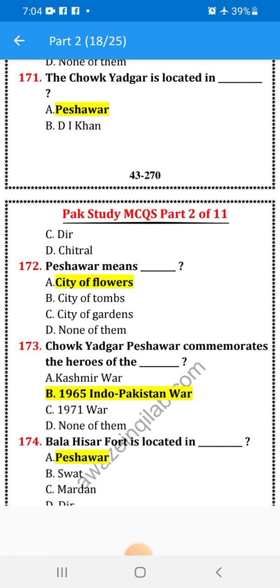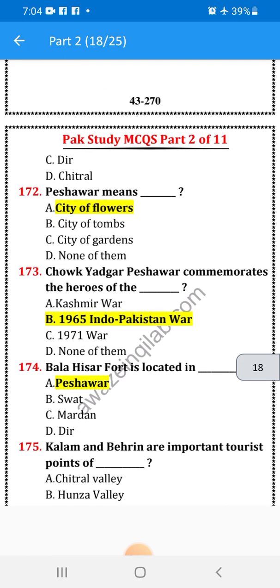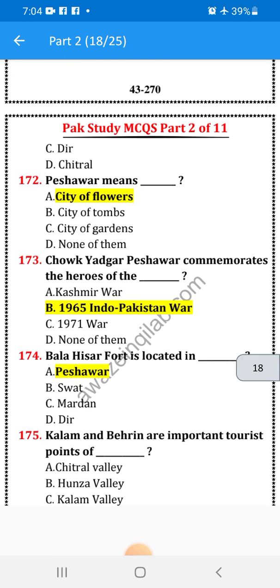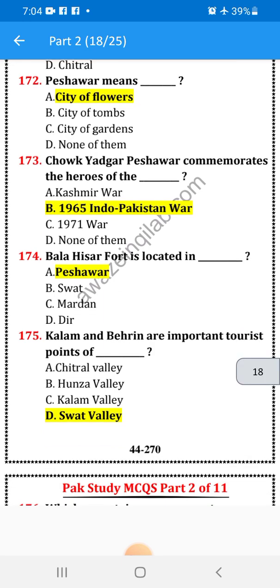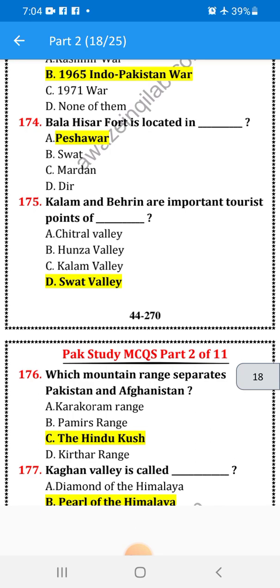Chowk Yadgar, Peshawar, commemorates the martyrs of the 1965 Indo-Pak War. Bala Hisar Fort is located in Peshawar. Kalam and Bahrain are important tourist points of Swat Valley.